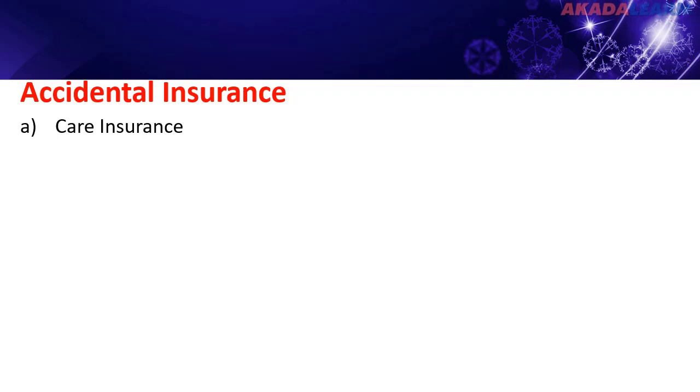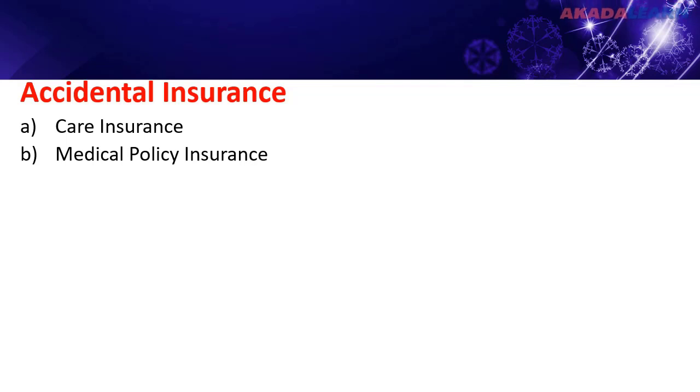The next type of insurance we'll be looking at is accident insurance. Under that, we have car insurance. This type of insurance covers theft, accident, and third party. The next is medical policy insurance.